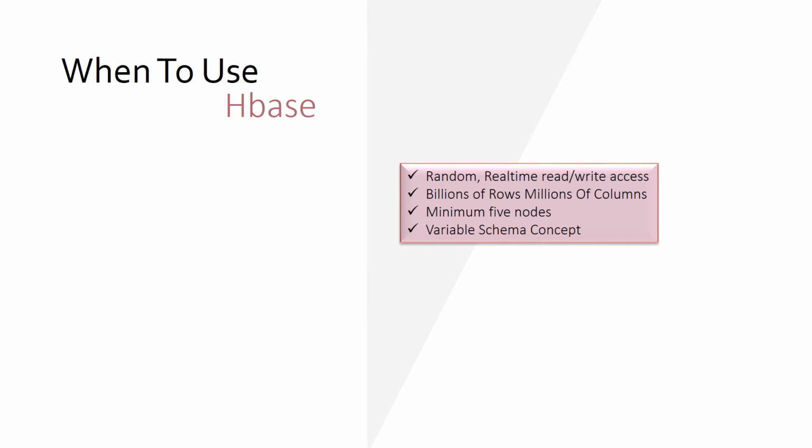So when to use HBase? Use HBase when you need random real-time read-write access to your big data. The goal of HBase is to host very large tables, for instance where you have billions of rows and millions of columns. It means HBase should only be used if you have enough data. You have sufficient hardware, that is a minimum of 5 nodes, and you are using it for random select and range-based scanning by key, and also you are using the variable schema concept.